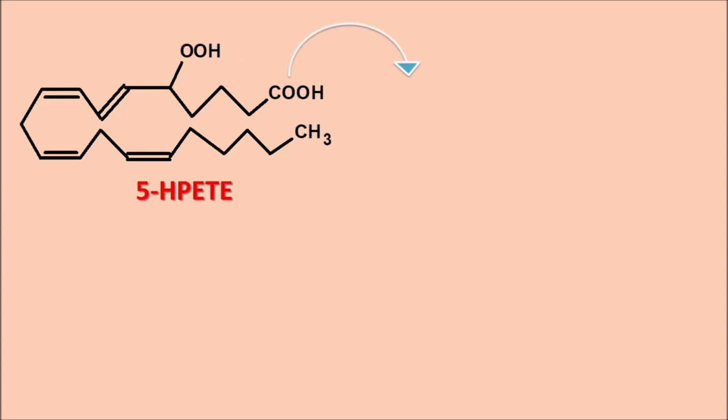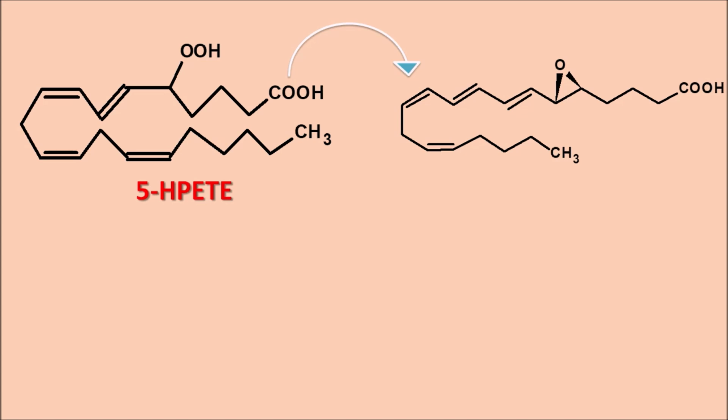Again, the 5-lipoxygenase enzyme can act on this 5-HPETE such that it produces another intermediate. This is leukotriene A4. What is the structural modification in leukotriene A4 compared with 5-HPETE? In the HPETE we can observe the hydroperoxy group at the 5th position, but in leukotriene A4 we can observe an epoxide bridge between the 5th and 6th carbon. So this is leukotriene A4 that is obtained from the HPETE by the action of the enzyme 5-lipoxygenase.